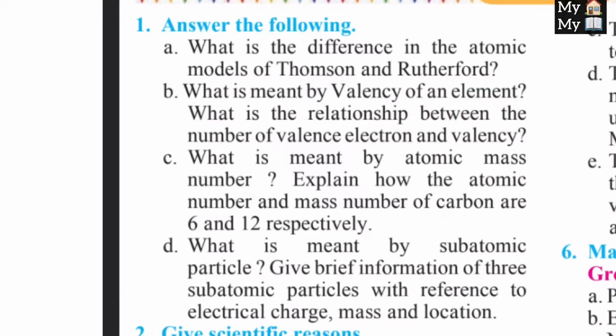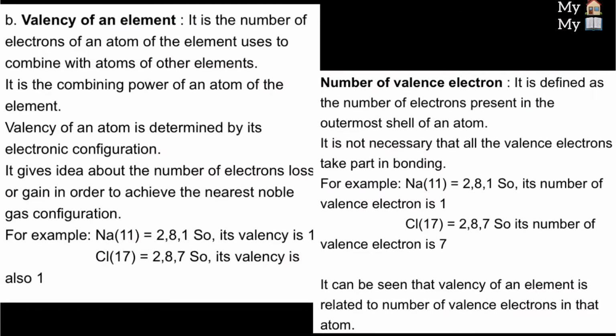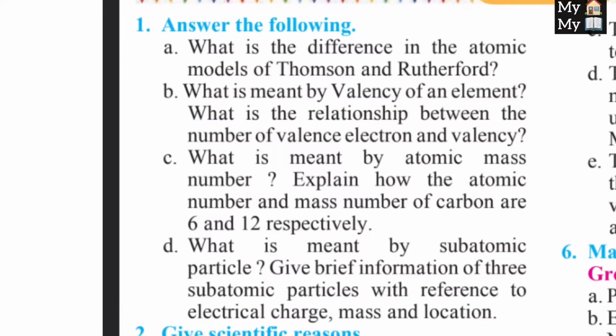Second question, what is meant by valency of an element? What is the relationship between the number of valence electrons and valency? Answer is here. Question C1, what is meant by atomic mass number, and explain how the atomic number and mass number of carbon are 6 and 12 respectively.